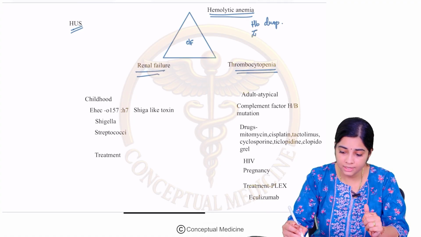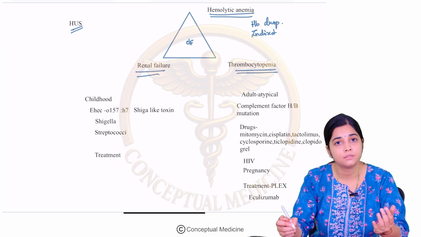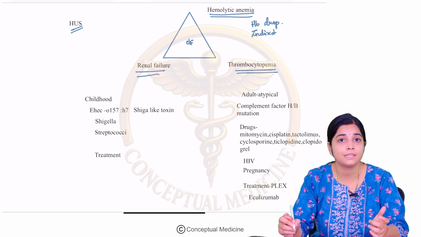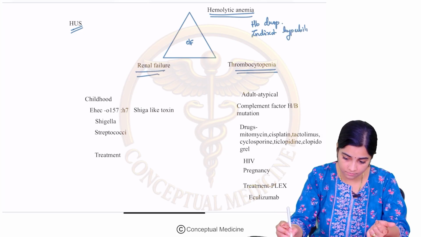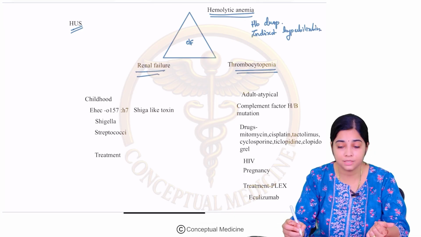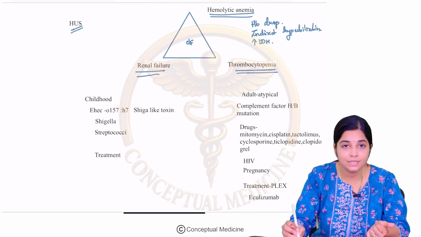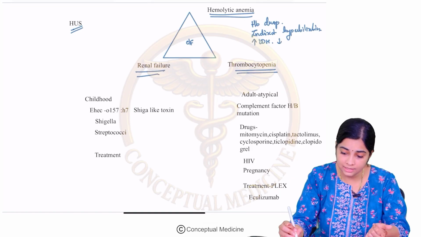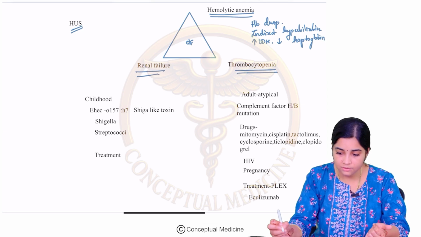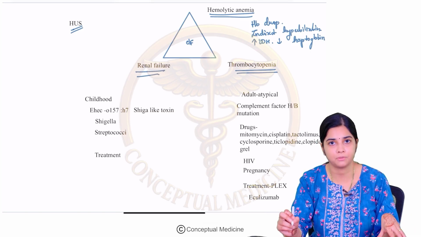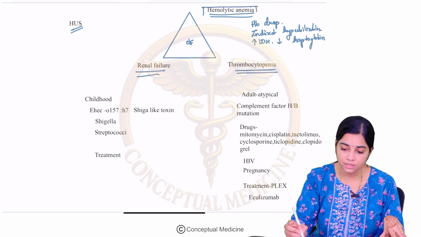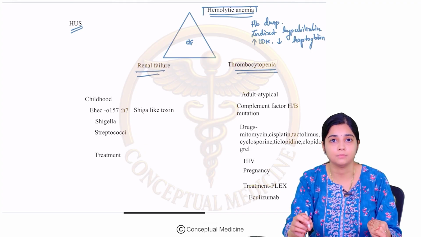Apart from that, you will have indirect hyperbilirubinemia, in which total bilirubin will be elevated and the indirect or unconjugated bilirubin will be increased. Then you will have increased LDH levels and decreased haptoglobin levels. So we have hemoglobin drop, indirect hyperbilirubinemia, increased LDH, decreased haptoglobin. These are the laboratory features of hemolytic anemia.